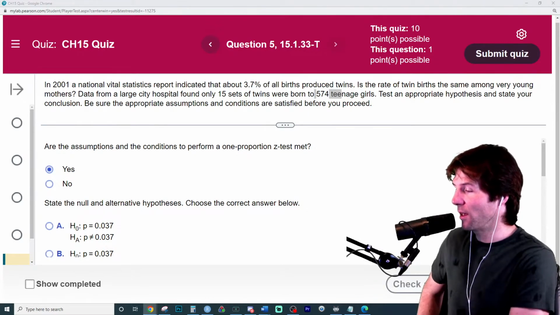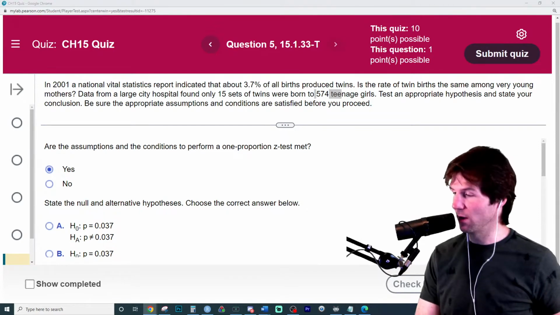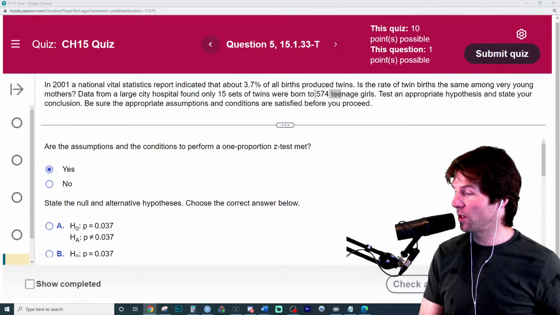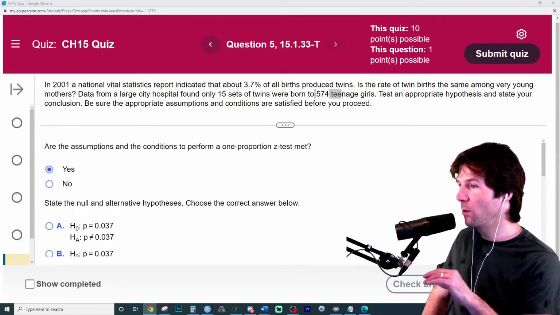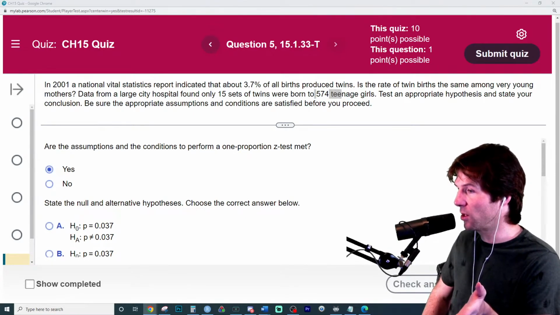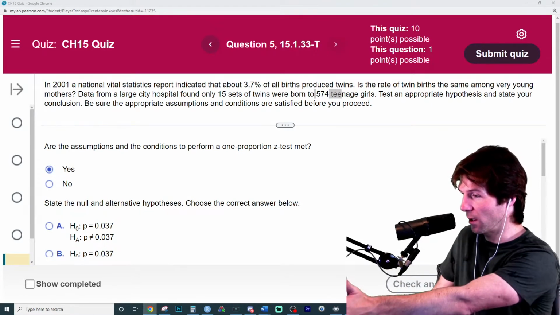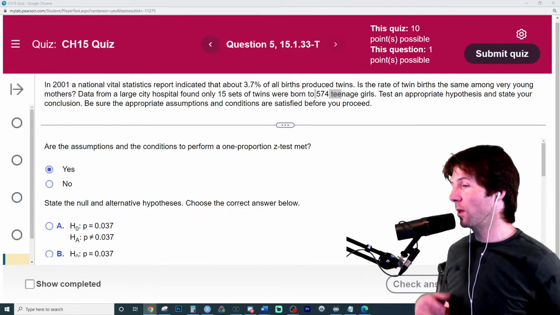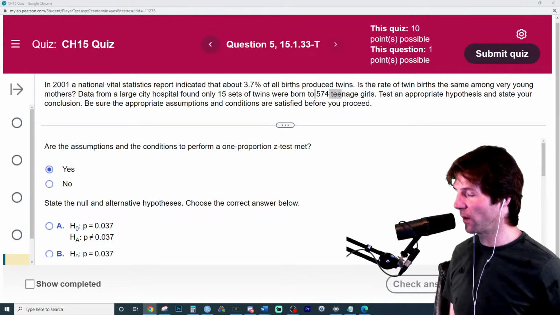Good answer, right there. With 30,000 students, we couldn't sample more than 10%, so our sample size could not exceed 3,000. If there's 25,000, then we would sample at most 2,500. You can't sample more than 10%. Does that make sense? I think Jessica gave some good numbers right there. We don't want our sample size to be more than 10% of the population. That's the condition right there.